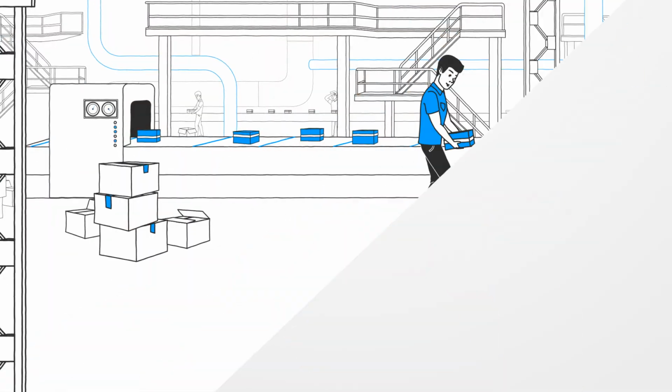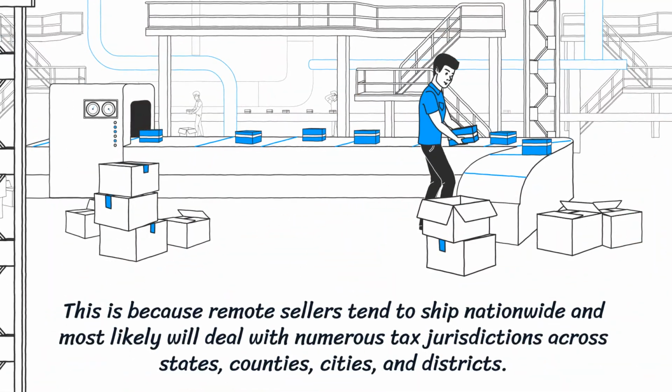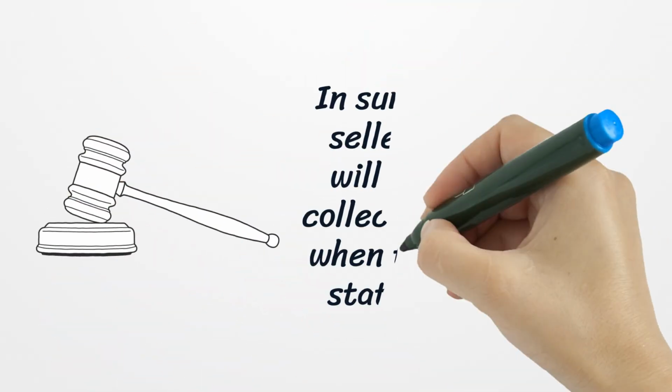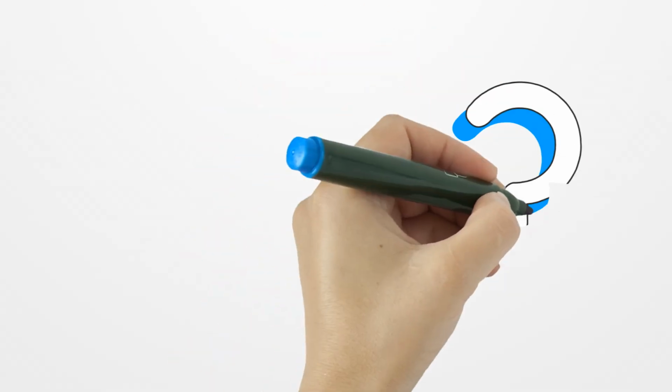This is because remote sellers tend to ship nationwide and most likely deal with numerous tax jurisdictions across states, counties, cities, and districts. In summary, remote sellers most likely will be required to collect local tax rates when the destination state mandates it.